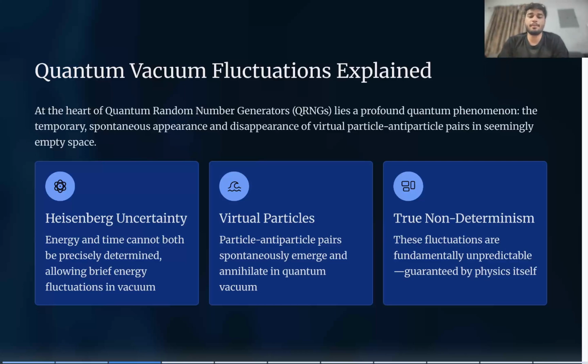Similarly, virtual particles: both particle and antiparticle pairs spontaneously emerge from a quantum vacuum. Simply put, when an atom is kept and light of some intensity is hit on the atom, there will be an ejection of a proton or an electron that is so random, with particles and also negative and positive charges. There are many virtual particles. These fluctuations are unpredictable and guaranteed by physics. So we use QRNGs to generate a random number that can be used for the encryption and decryption process.